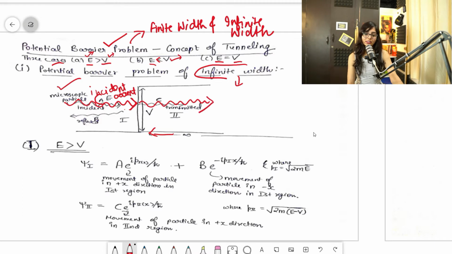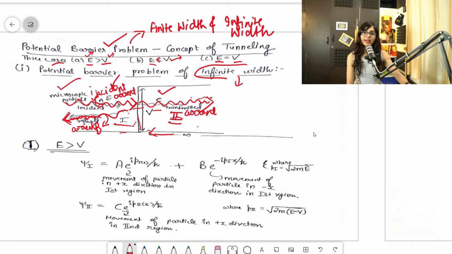This is the second region, guys, after striking, and this is the first region. So either it can be transmitted like this, or it can be reflected like this, that is, it goes back after hitting the surface, did not cross the barrier, and was reflected. The reflected current is defined by B, the incident current is defined by A, and the transmitted current is defined by C. Clear? That is just representation.